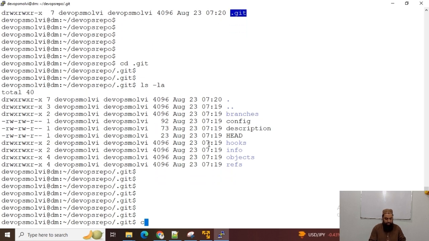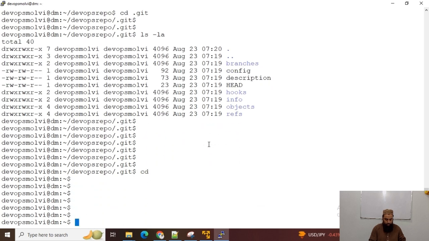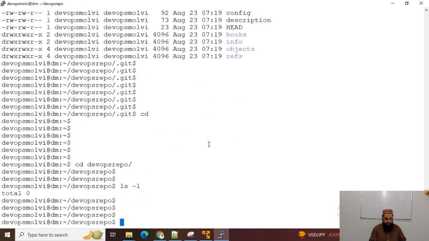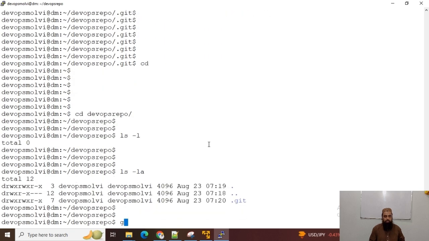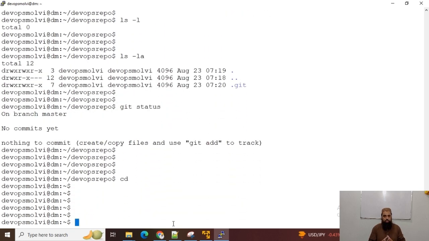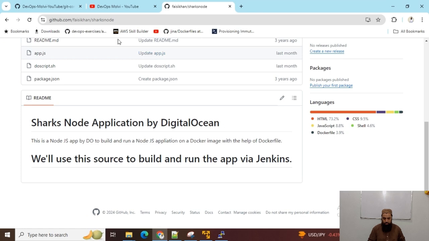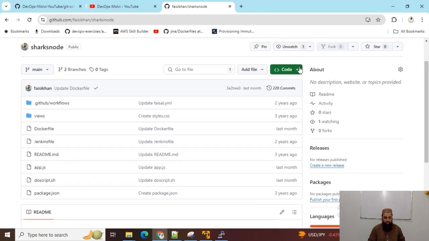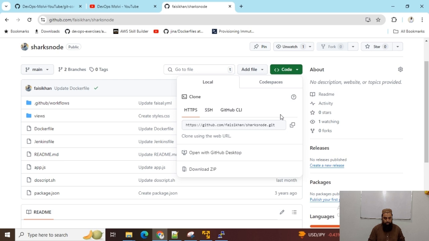So now we have initialized, and git status shows we are on branch master. If I want to clone a repository, and I have this repository link, for instance, and this is my public repository, and I want to clone it, so I can use this URL, clone using the web URL.